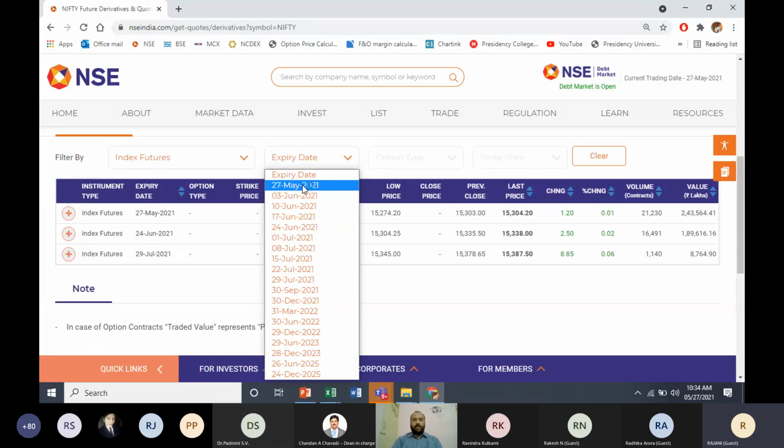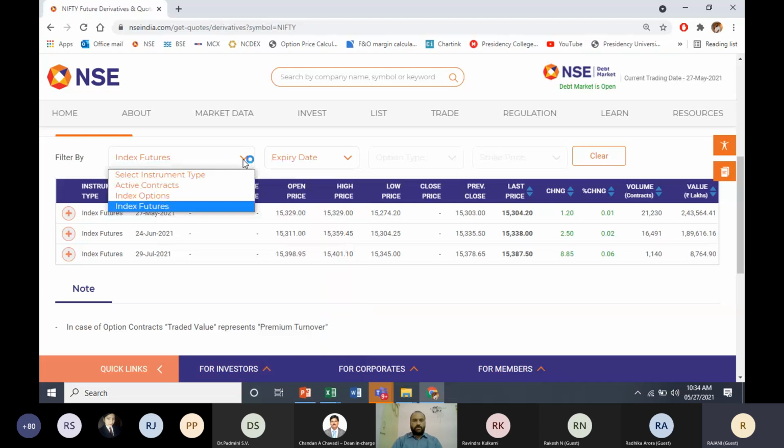If you look at this, this is your Nifty contract. We have 27th May, that is, today is expiry. Next expiry is 3rd June, that is next Thursday. Then after that Thursday, we have one contract which is expiring. Like this, every Thursday you have an expiry for only Nifty futures and your Bank Nifty futures.